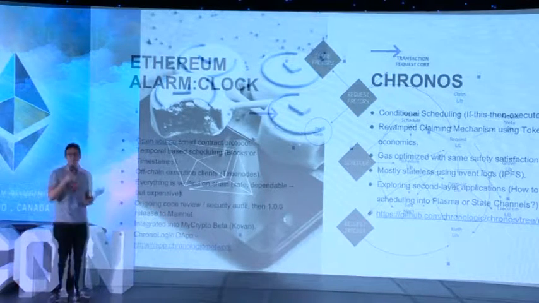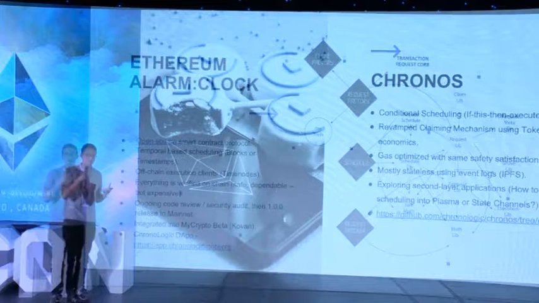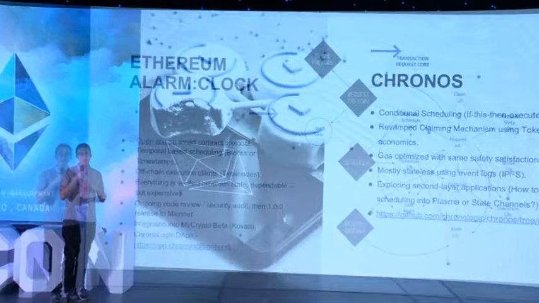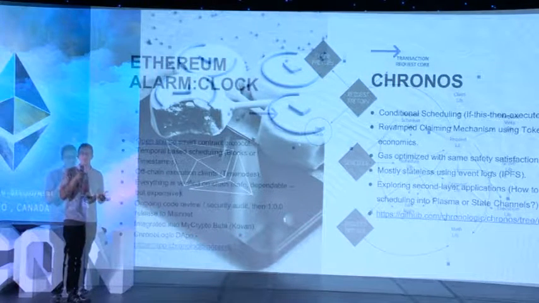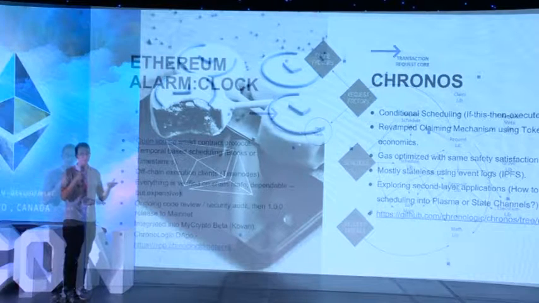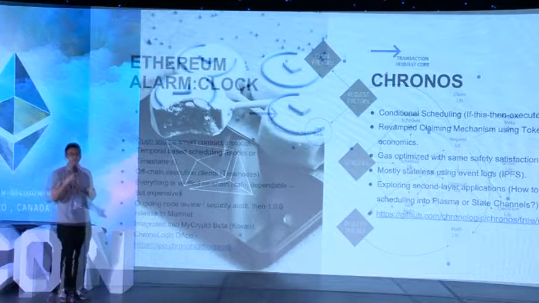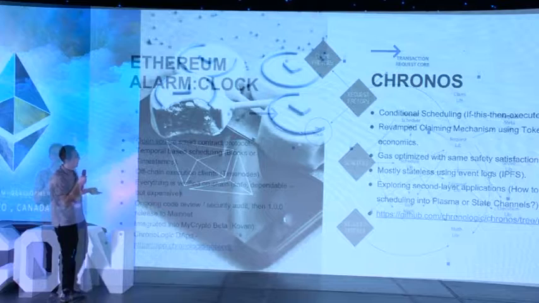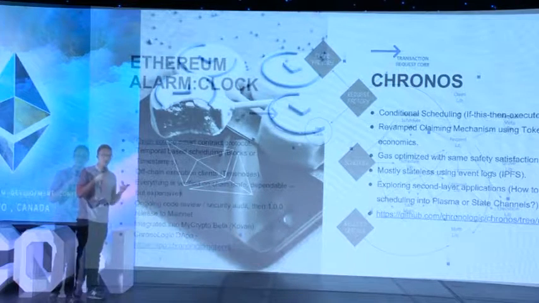Also, these time nodes are incentivized. They watch the state of contracts. When a transaction is scheduled, if the state of a contract changes or fulfills these conditions, it'll send out an execution. The scheduler will put a little bit of Ethereum as a bounty, so they can get a guarantee that the time node will indeed execute the transaction.